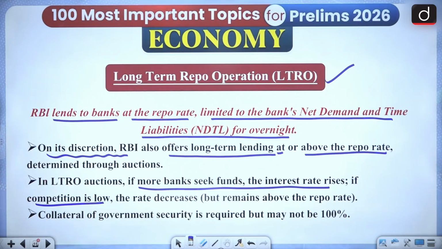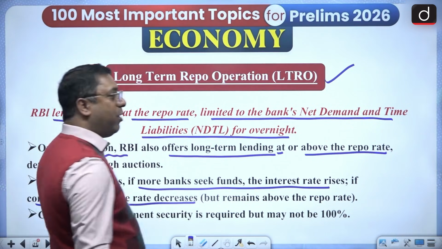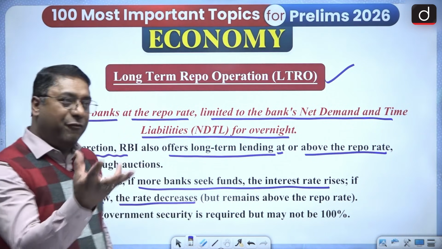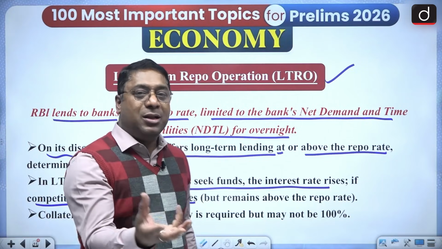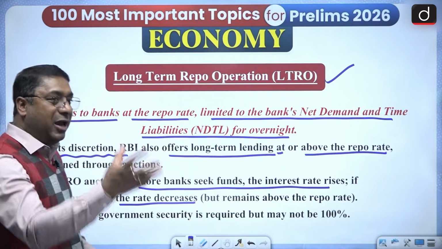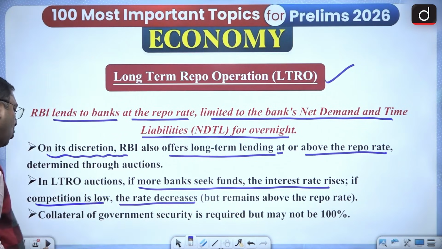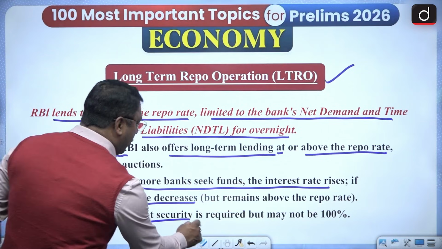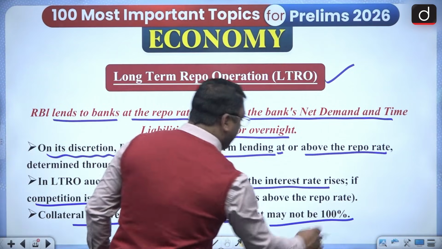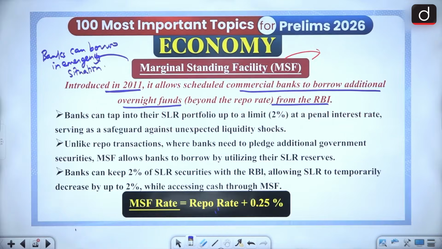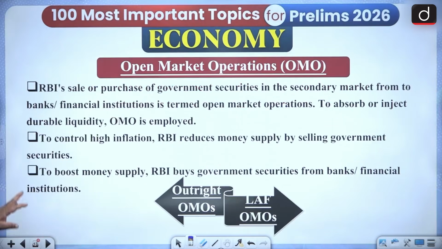If competition is low, then the interest rate will be low. So the greater the number of banks, the higher the interest rate; the fewer the banks, the lower the interest rate. And collateral of government security is required but may not be 100%. Got it? So this is what we have done.